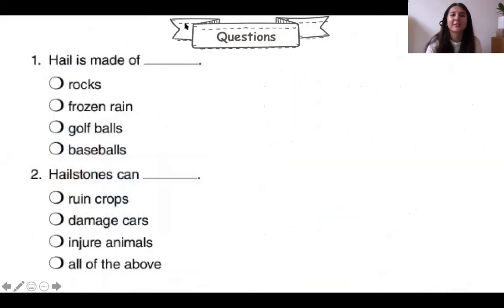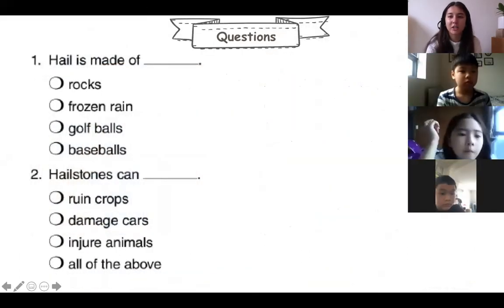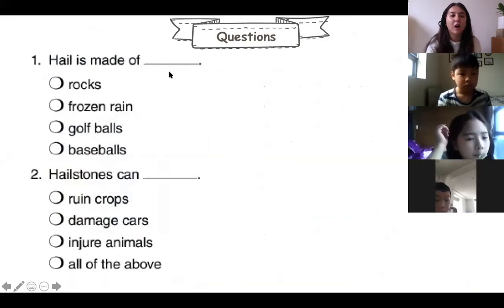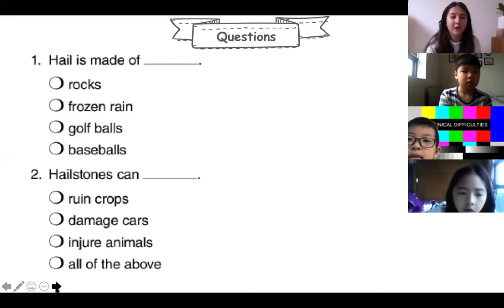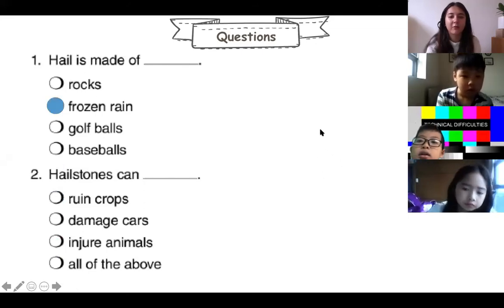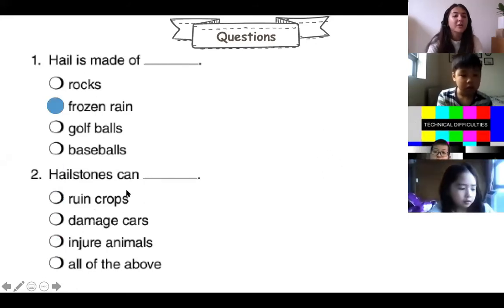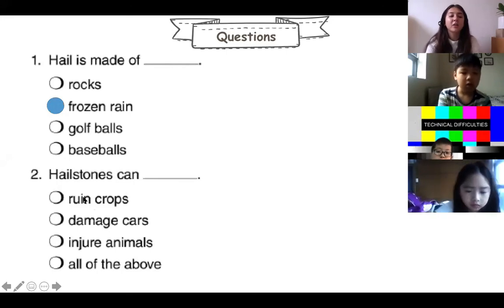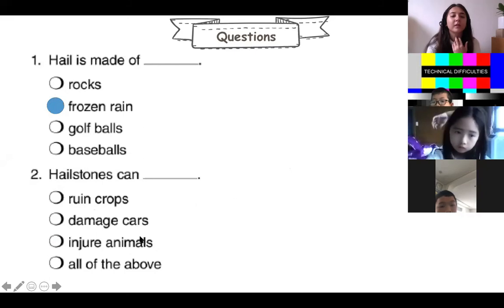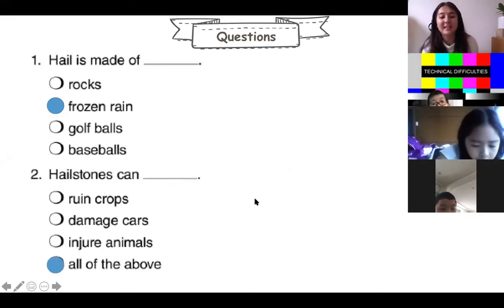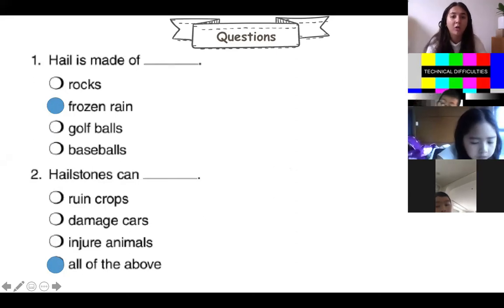Okay, let's answer some questions about our reading comprehension today. Hail is made of what? Hacker. Frozen rain. Good job. Well done. Hail is made from frozen rain. Perfect work, Hacker. Number 2, hailstones can ruin crops, damage cars, injure animals, or all of the above. Pro. All of the above. Good. Well done. Hailstones can ruin crops, damage cars, and injure animals. They can do all of those things.